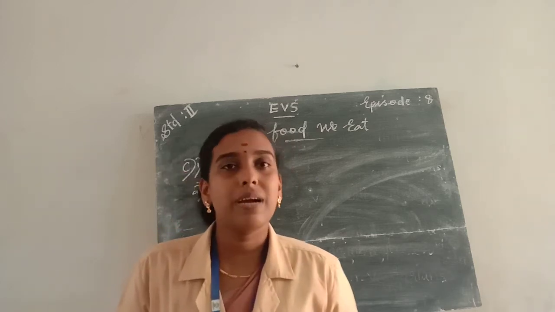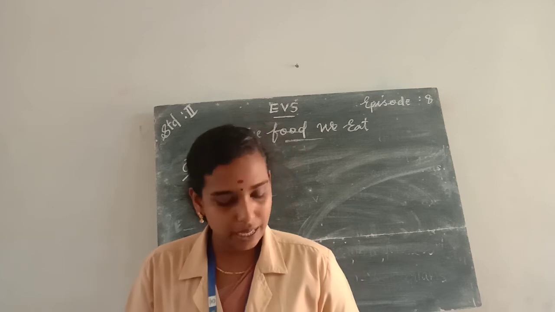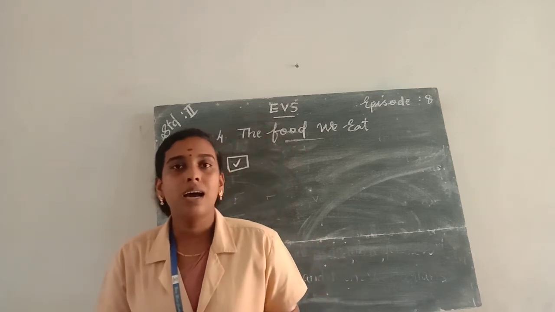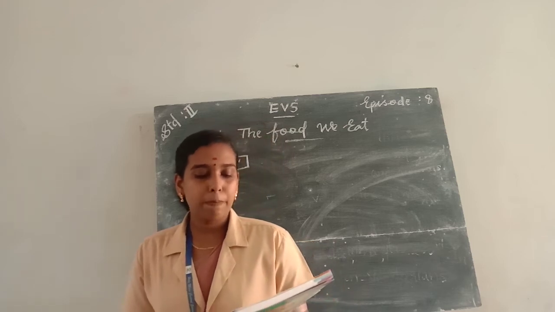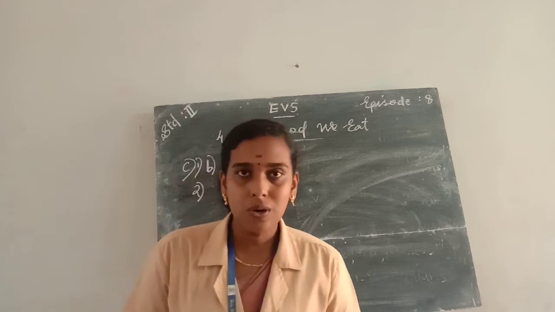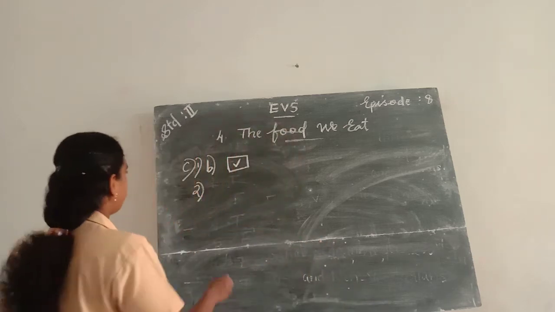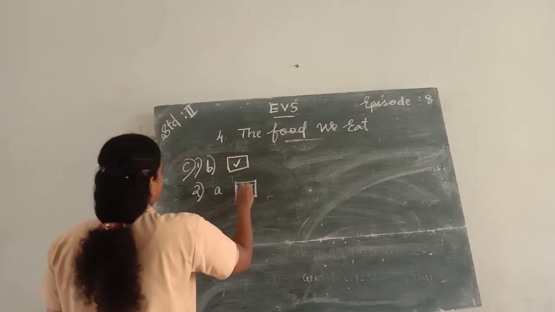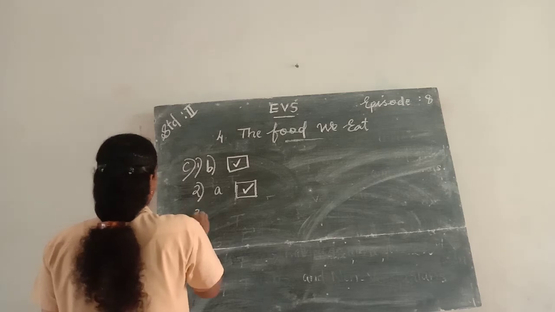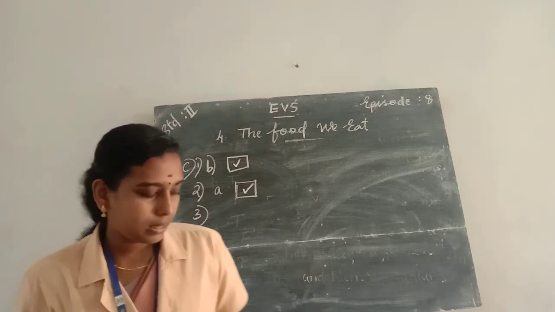Yes, eggs and pulses. They are body building foods, and the other items are junk foods. So the food items eggs and pulses help us to grow strong. So the answer is option A. So tick the box. And the question number 3.